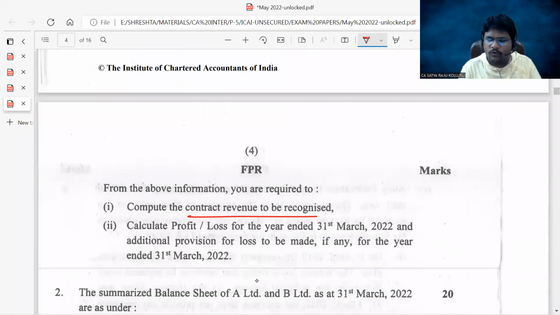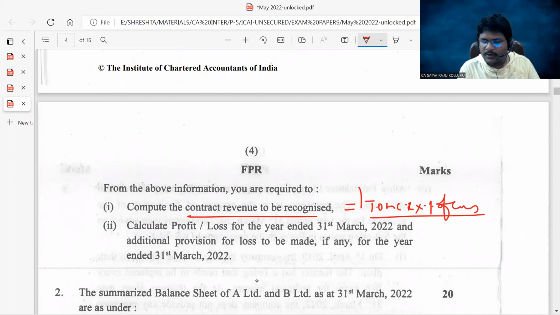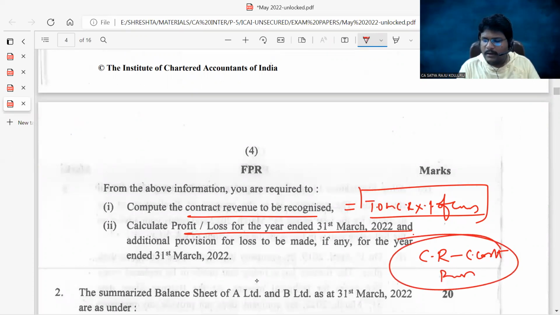Compute the contract revenue to be recognized. You know how to recognize the contract revenue? Total contract revenue into percentage of completion. That is the amount of contract revenue to be recognized in the current year. And calculate profit or loss for the year ended 31st March 2022. How to calculate profit or loss? Contract revenue to be recognized in the current year minus contract cost incurred in that particular year. The difference is nothing but profit or loss. And the additional provision for loss to be made, if any, for the year ended 31st March 2022.